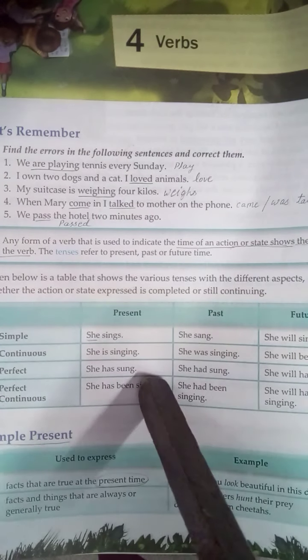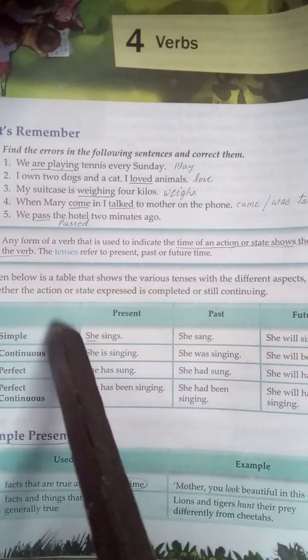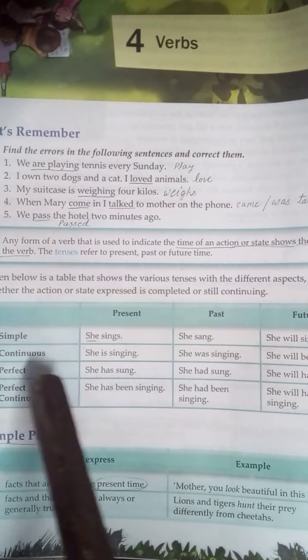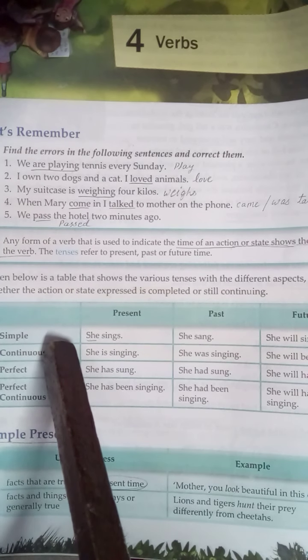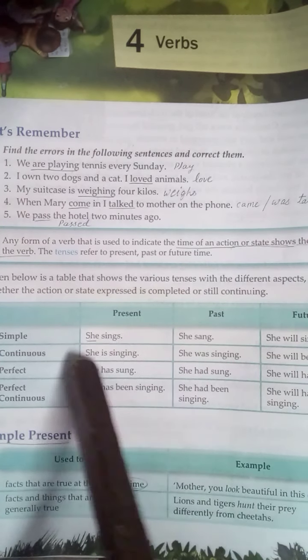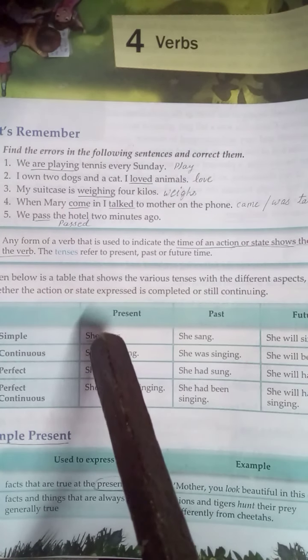And we have classified it into 4 parts: simple, continuous, perfect and perfect continuous. Simple means simple: she sings, she plays, he ran, and that's all.